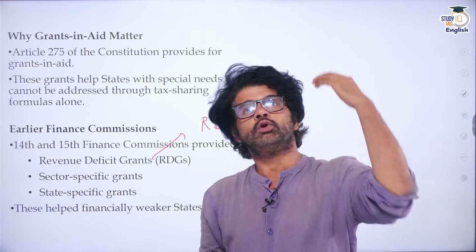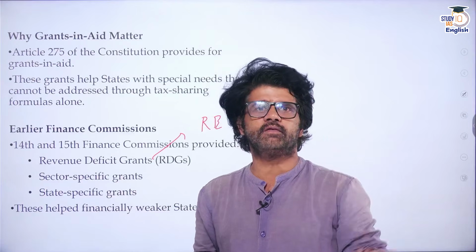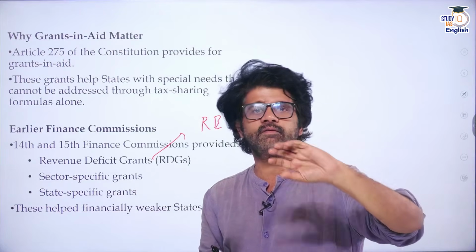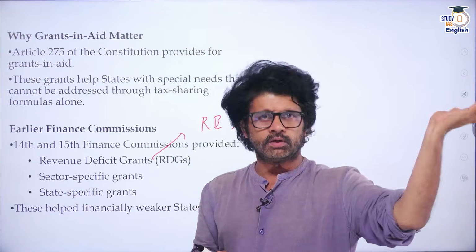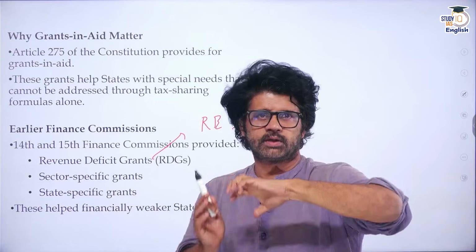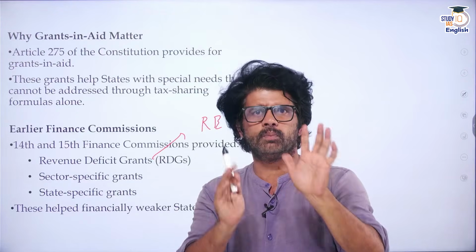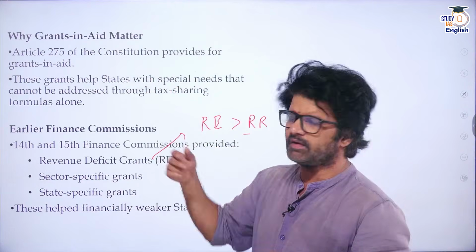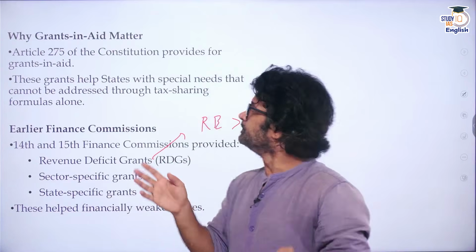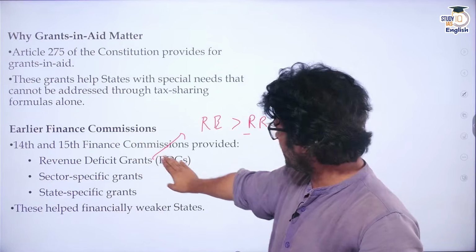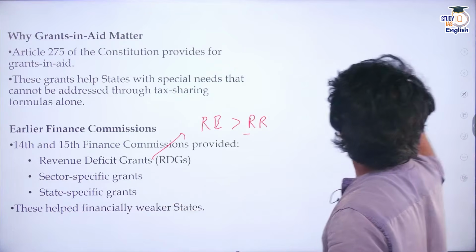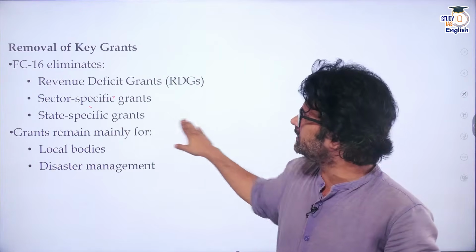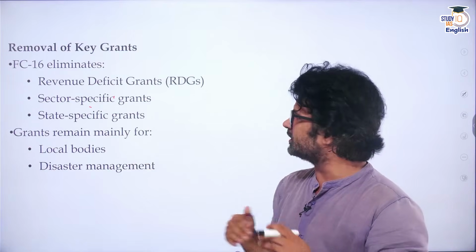State specific grants: northeastern states invest a lot in infrastructure, and it gets destroyed because of floods and other reasons. Like Kerala, they have invested a lot in education. Many people have gone abroad and sent remittances, but it has stressed Kerala's whole balance sheet. So that is state specific grants. There are two other grants under Article 275, one for local bodies and one for disaster management. In the 14th and 15th Finance Commissions, they provided these grants, all these. But in the 16th, they have removed revenue deficit grants, sector specific grants and state specific grants. Just local bodies and disaster management grants are there.